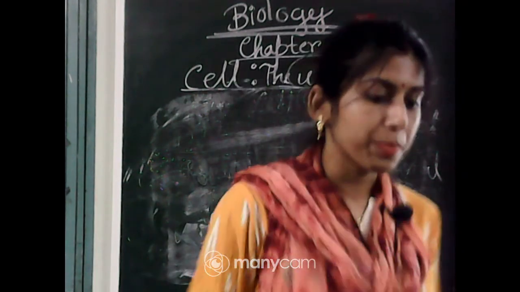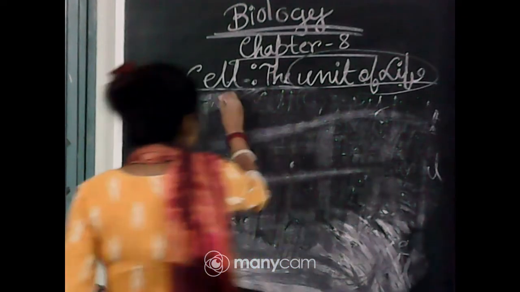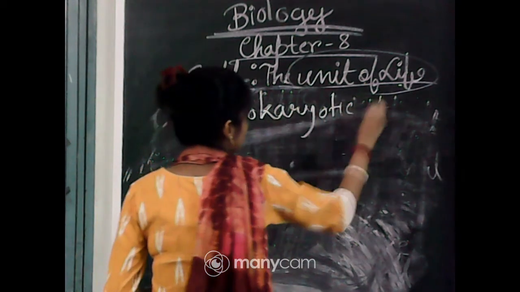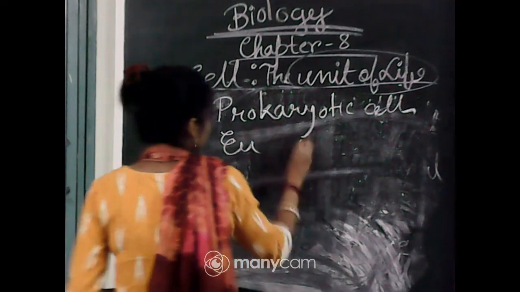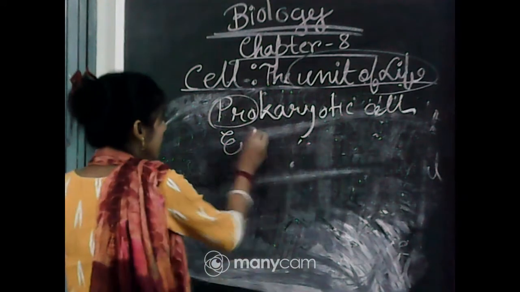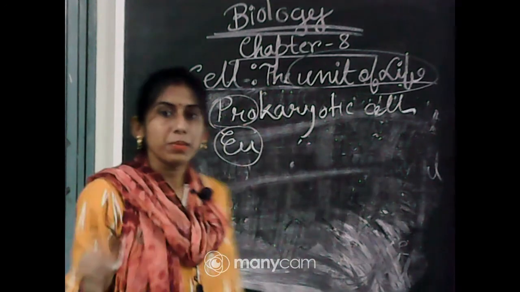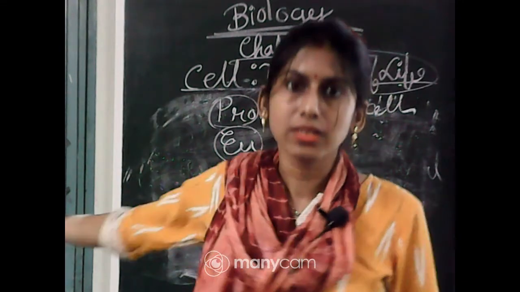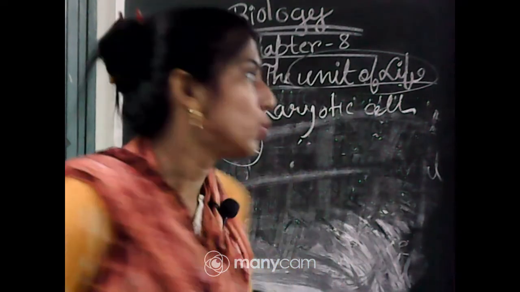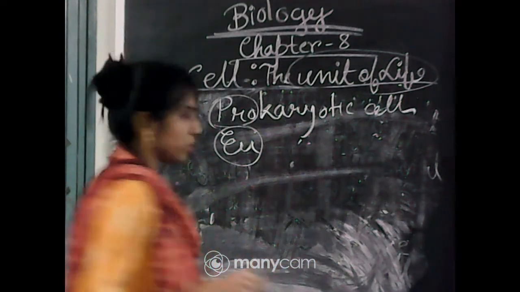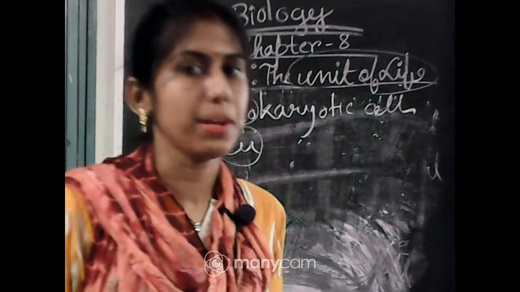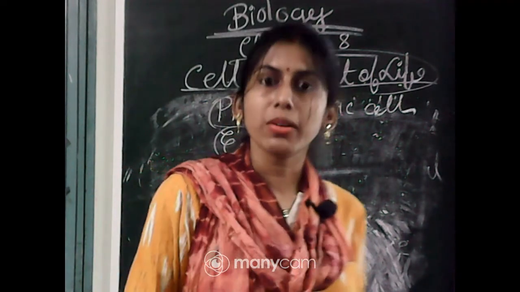So the cells can be divided into two: prokaryotic cells and eukaryotic cells. As you know, pro means primitive and eu means advanced. In the presence or absence of a nuclear membrane, we can differentiate cells into two, that is prokaryotic and eukaryotic. That means prokaryotic cells came earlier, and after that eukaryotic or advanced cells came.